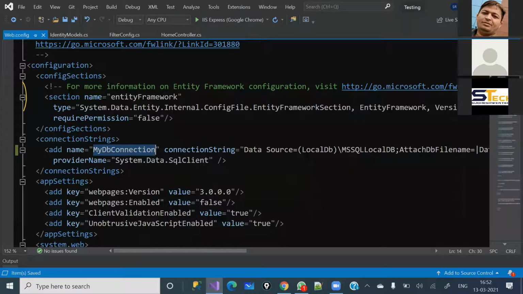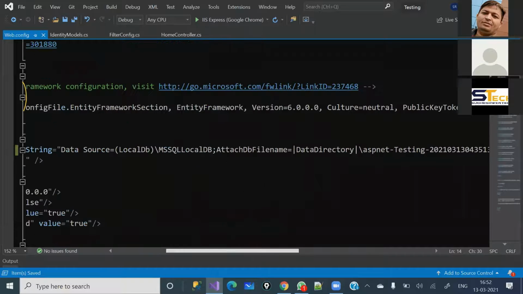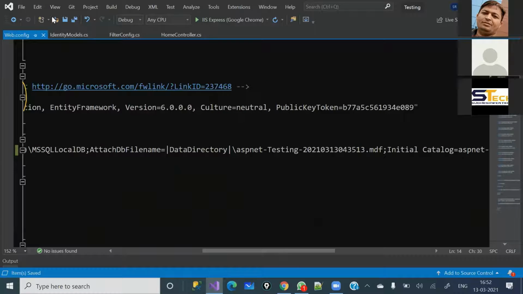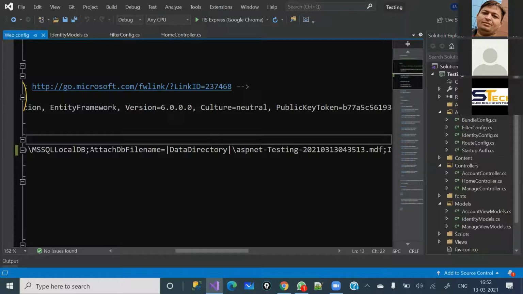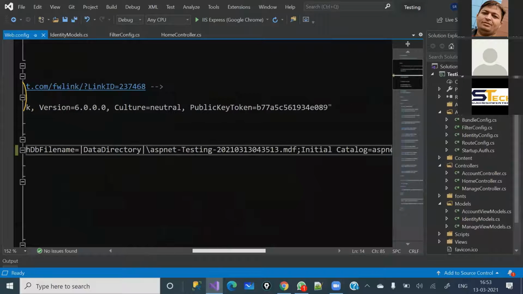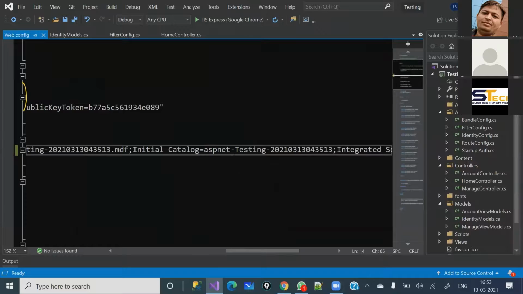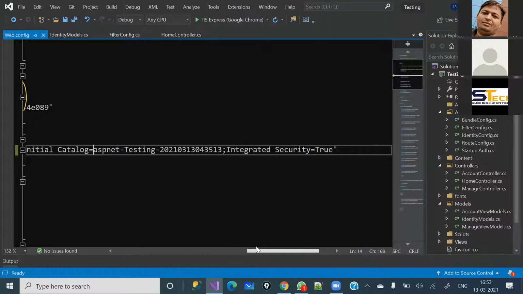Again here you can see this is the data source. Again here you will have to configure the data source, and this is the attached DB file name, which just creates the MDF file and stores it under your project in the app_data folder, and this folder will never be entertained by the IIS. So as of now, I'm just going to remove it. It is not required, or you can keep it the same. That's not a problem. I'm just going to change the initial catalog, the database name here.